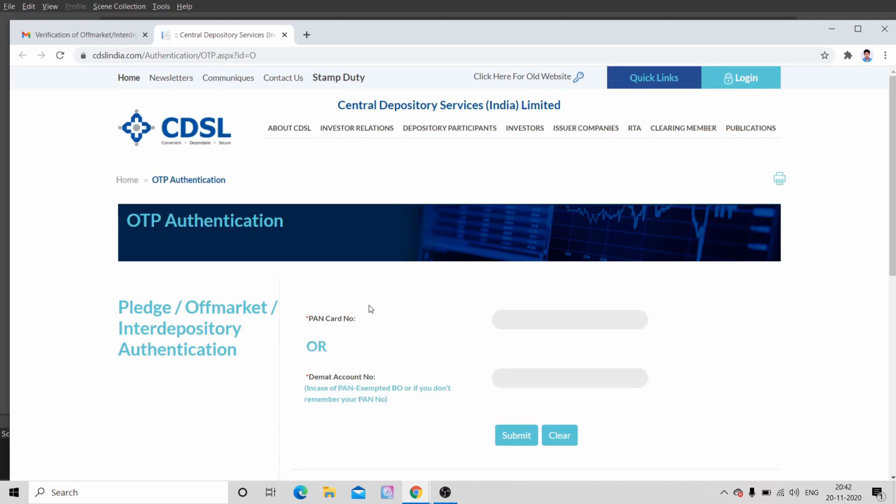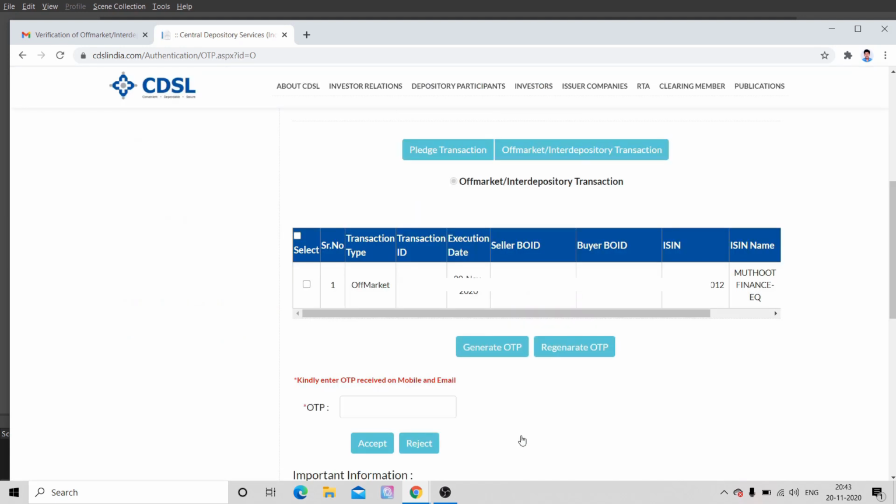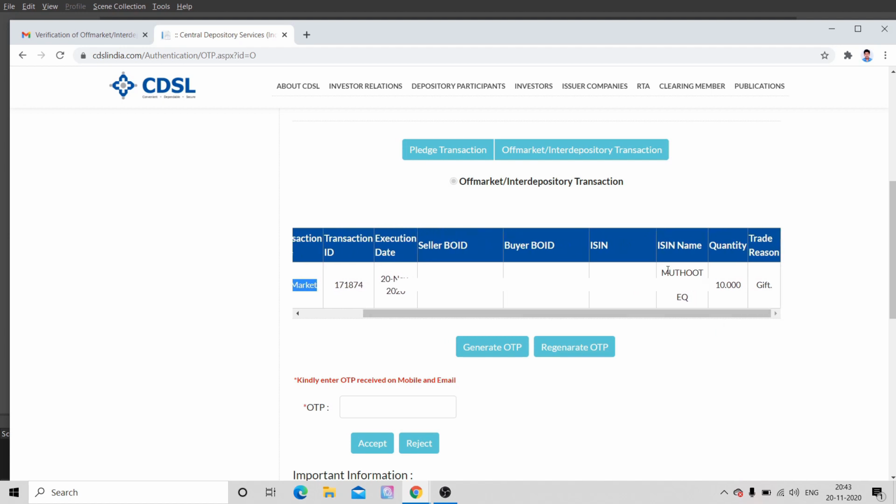Once again we need to approve the transaction with OTP. To get the transaction details, you need to give either your PAN number or Demat account number and click on submit. I am giving my PAN number and getting the details of the off market transaction of this shares gift. Click on submit. You can see the transaction details here. Click on select. You can see the transaction type off market, the stock name Muthoot Finance, the quantity details, and the trade reason as gift.